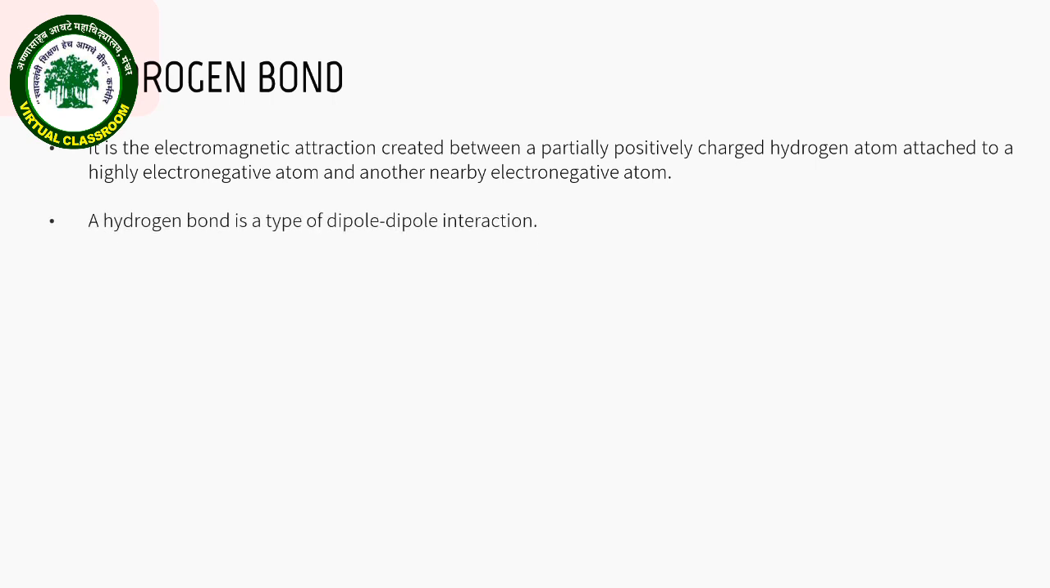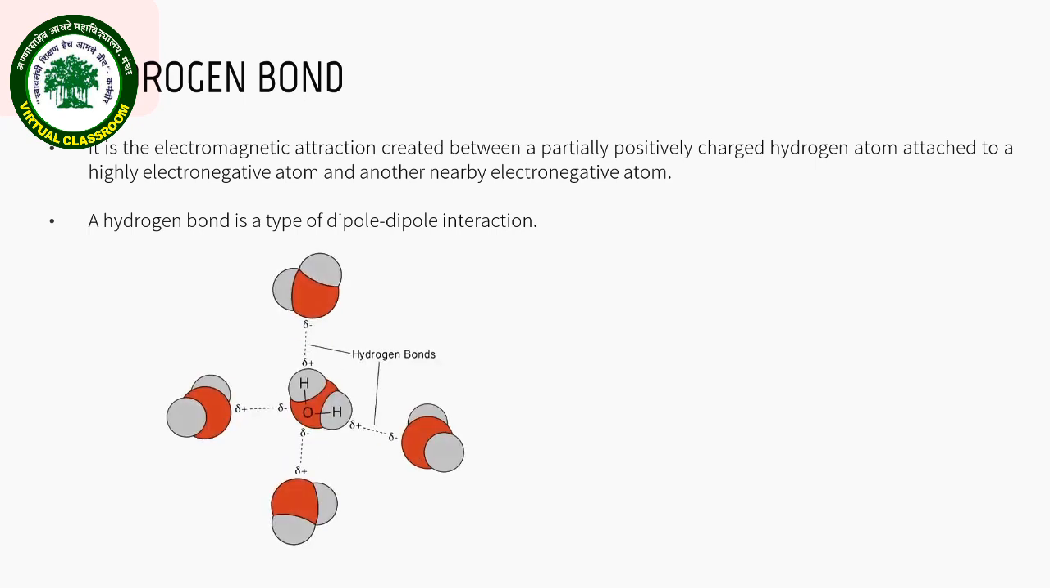A hydrogen bond is a type of dipole-dipole interaction. The hydrogen bond is a very weak attraction between one hydrogen atom that is already covalently bonded to something else which is partially negative. This can be oxygen, nitrogen, and so on.